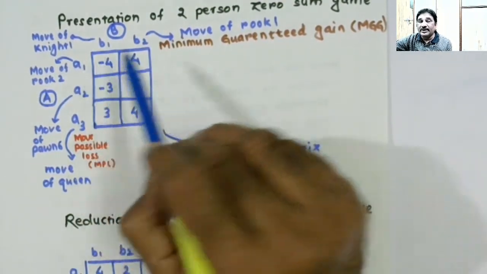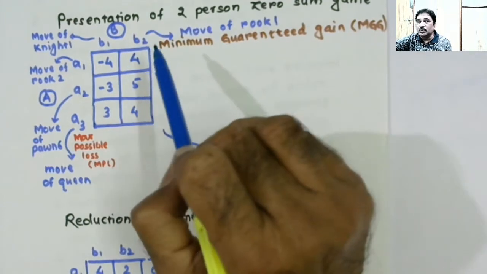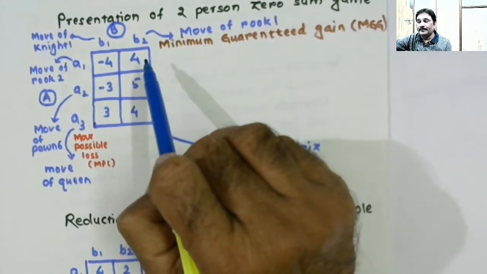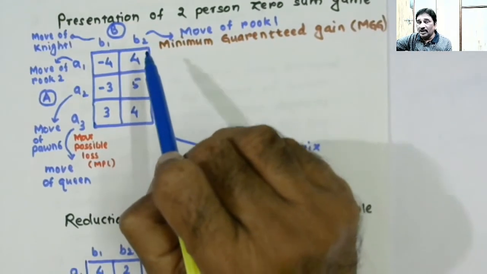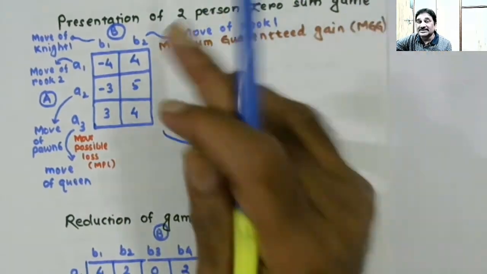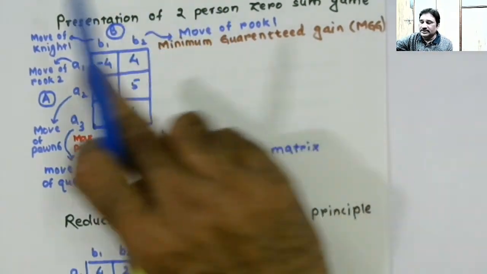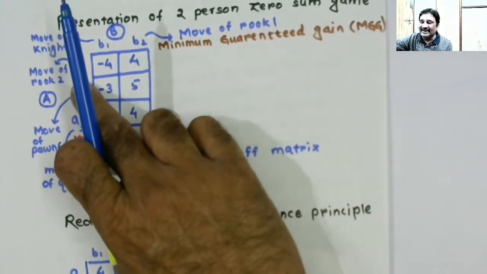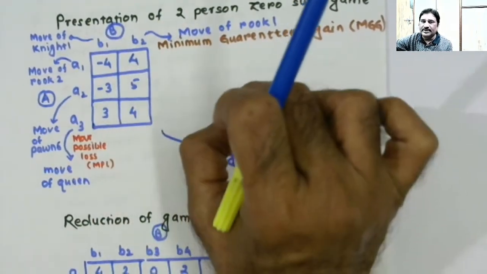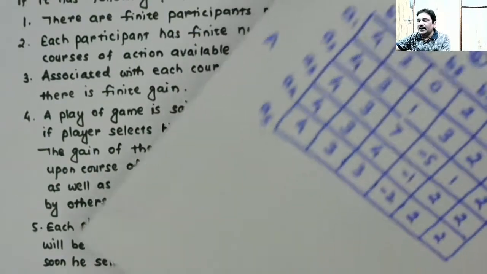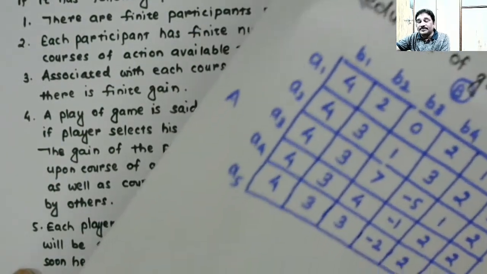Player B will not be playing B2, because player B knows if he plays B2, loss to player B is 4, that is more. And player A also knows in response to course of action A1, player B will be playing B1 only. That is what is said in the fifth property of the game.